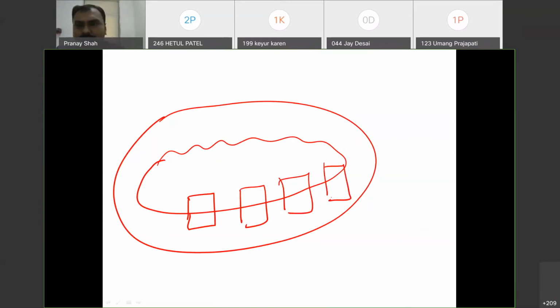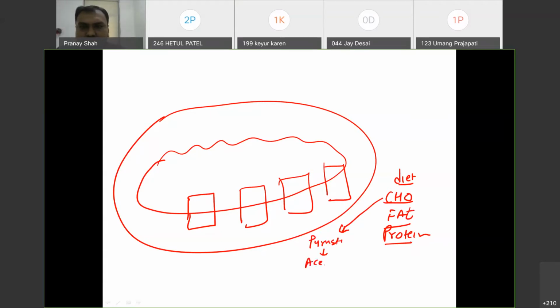Now, whatever diet that we take, either in the form of carbohydrates, fats, and proteins, carbohydrate will go to glycolysis and ultimately produce pyruvate. Pyruvate will be converted to acetyl-CoA, and acetyl-CoA goes to the TCA cycle.